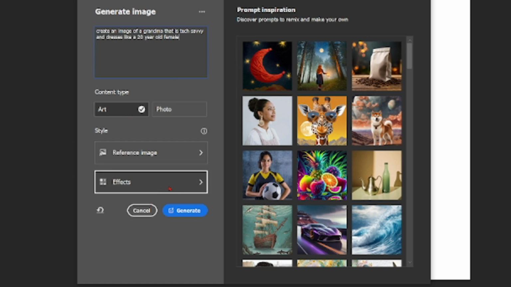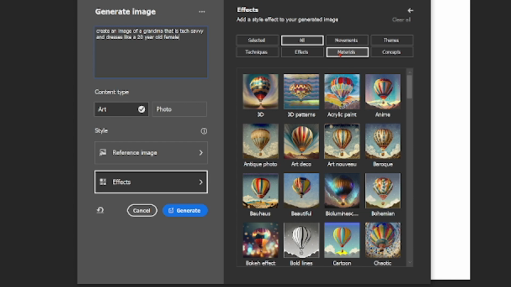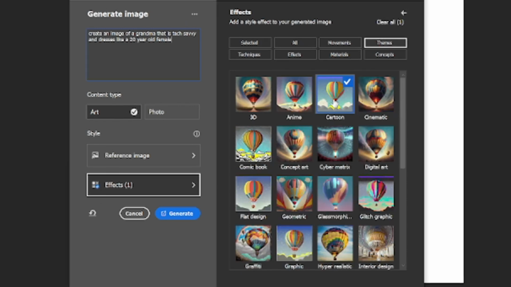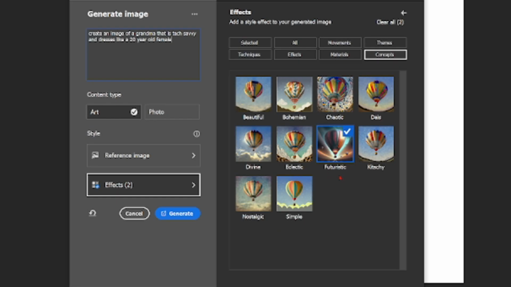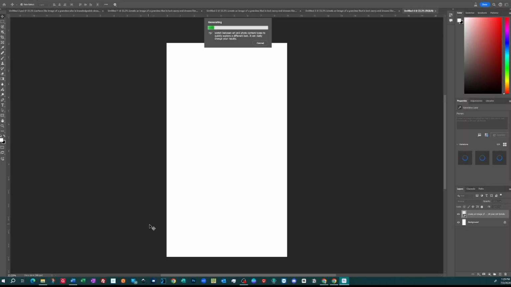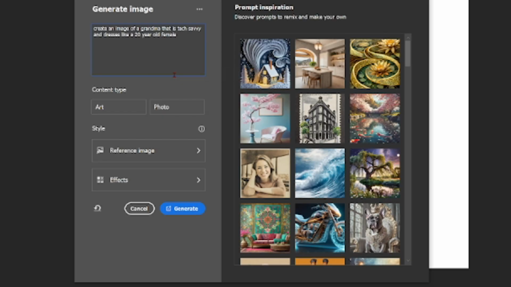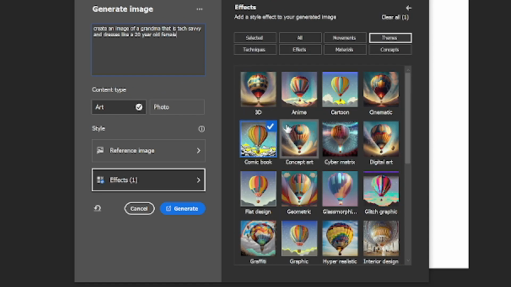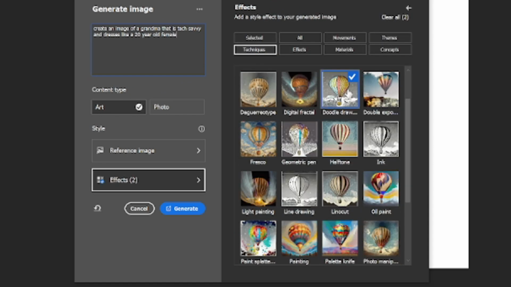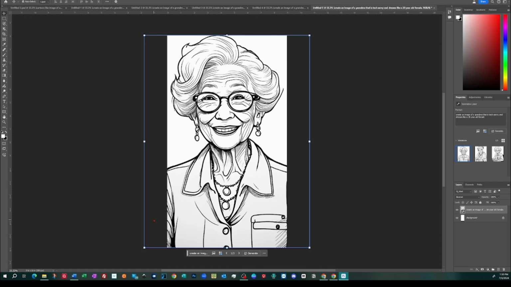Again, I used the same text and I used the art setting with cartoon and futuristic effects but no reference image. And I got this stunning, somewhat hip grandma with no relation to technology, but it looks much more like an avatar. Again, I used the same text and I used the art setting and the comic book and doodle draw effects, which ended up looking like a pen and ink drawing.